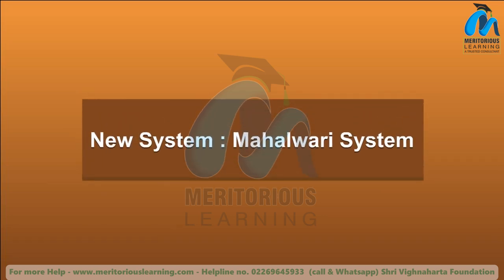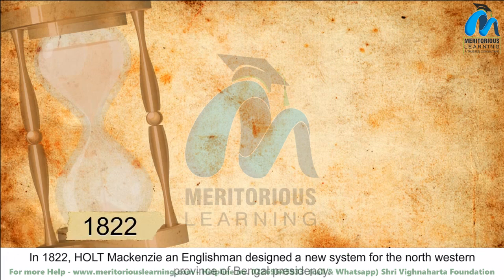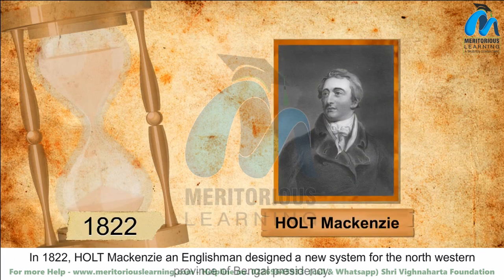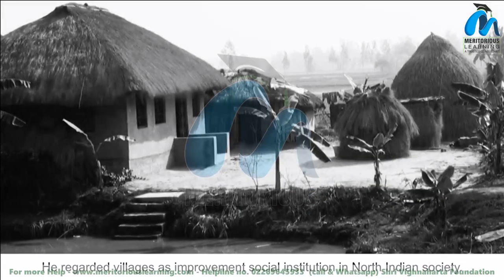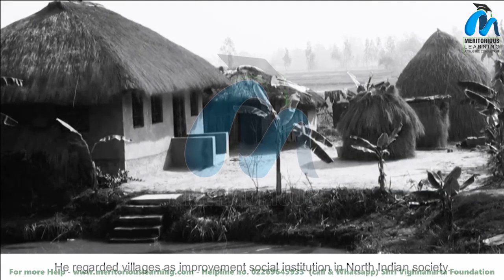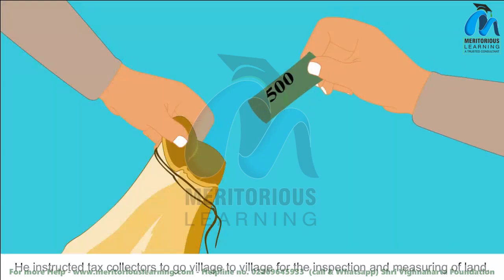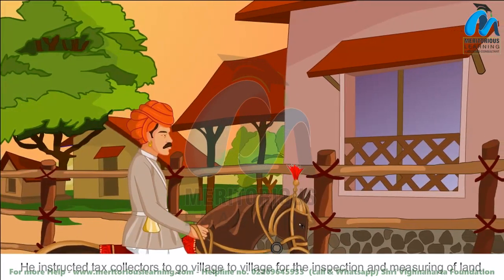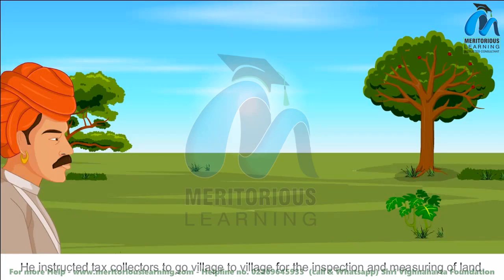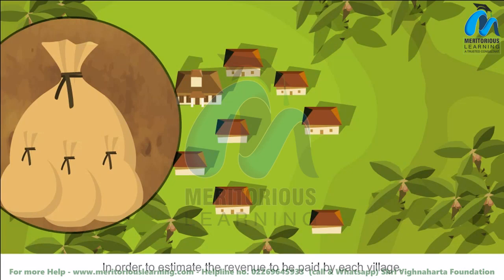New system, Mahalwari System. In 1822, Holt Mackenzie, an Englishman, designed a new system for the northwestern province of Bengal Presidency. He regarded villages as an important social institution in North Indian society. He instructed tax collectors to go village to village for the inspection and measuring of land, in order to estimate the revenue to be paid by each village.